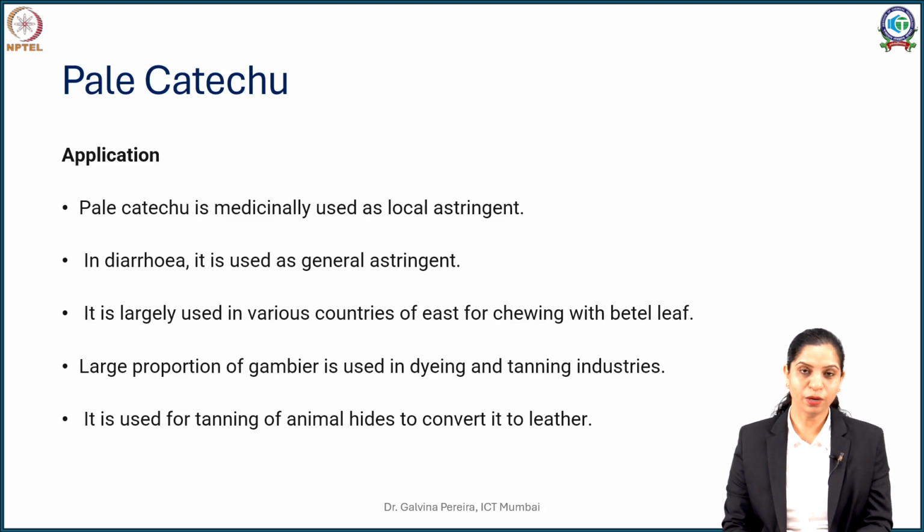Now a large amount of it initially was used in tanning and dyeing industries. We know tannins are very good pigments which have a staining ability, especially for proteinaceous fibers. So this has been used again classically for the dyeing and tanning industry, for converting animal hide into leather.